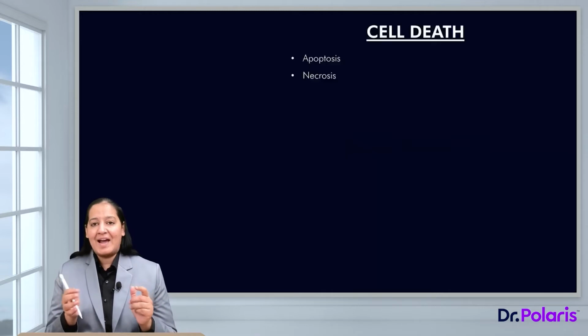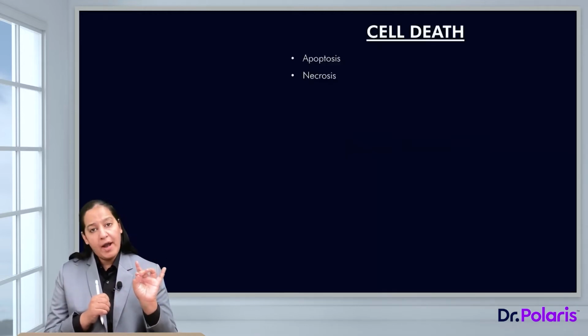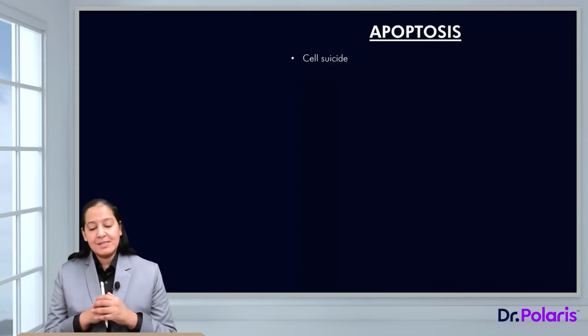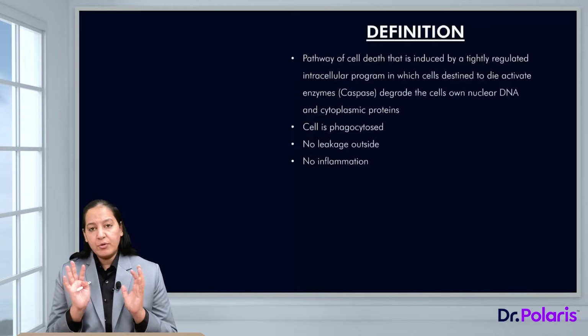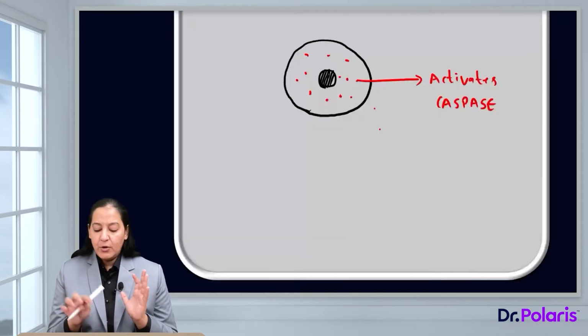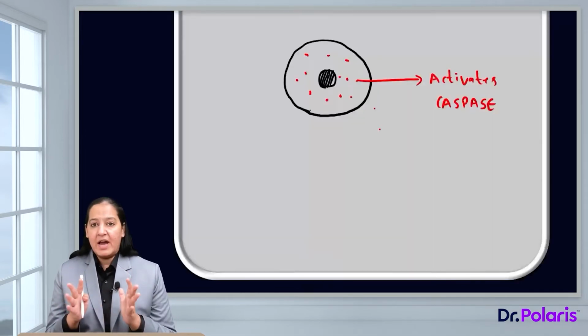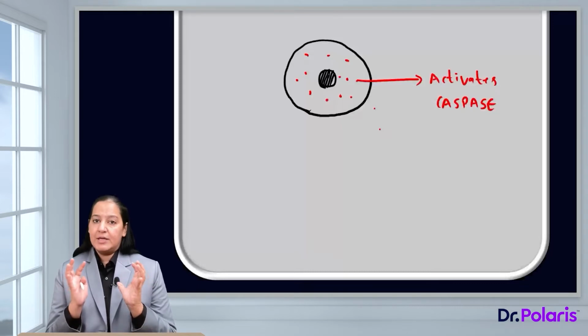So in simple language, there are two types of cell death, apoptosis and necrosis. What is apoptosis? Apoptosis is cell suicide. So if you want to define apoptosis, you can see this diagram. In this diagram, you can see a cell. This is a human cell.